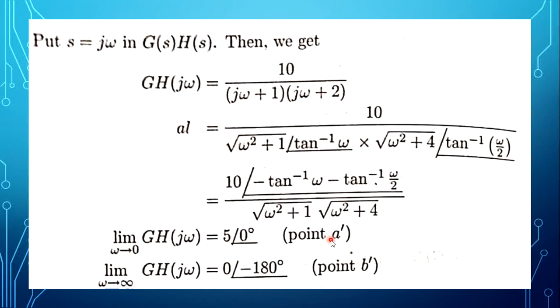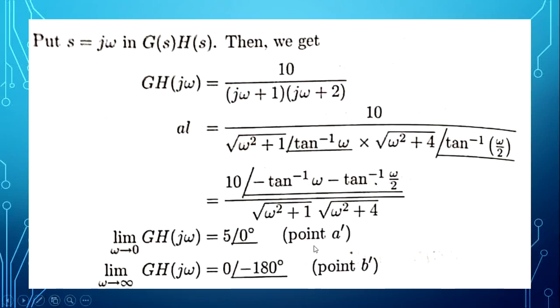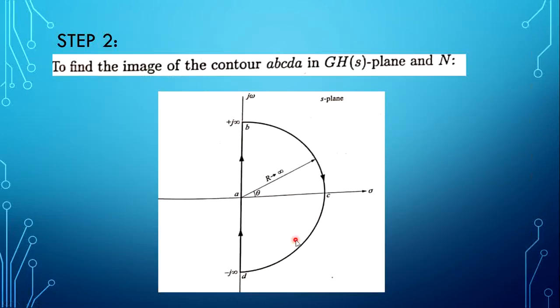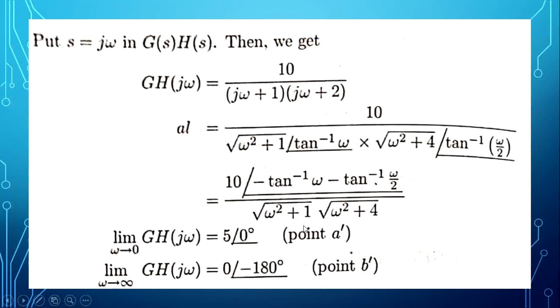So here the points are A and B. The section we are drawing is for AB. Since we have to plot it in the other plane, it is taken as A dash. The first point, we are mapping into the other plane. From this Nyquist path, we are going to map it into the G of s H of s plane. That is why the points are taken as A dash, B dash. So 5 angle 0 degree is the A dash point.